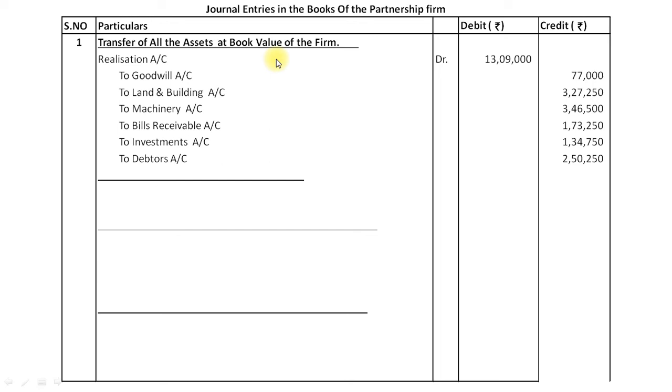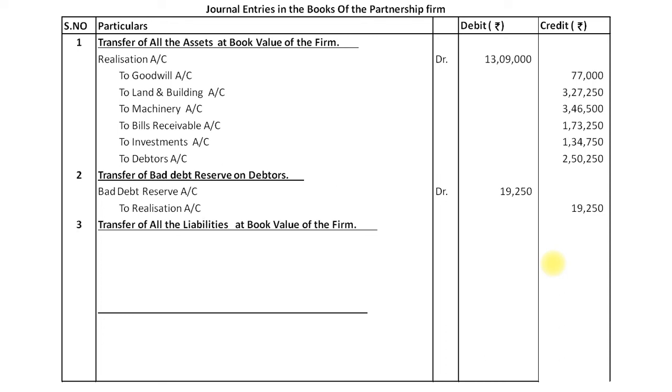Okay. Now second entry, for transfer of bad debt reserve on debtors. Here the bad debt reserve provided by the partnership firm on the debtors will be transferred, and our accounting entry will be bad debt reserve account debit ₹19,250 to realization account ₹19,250.